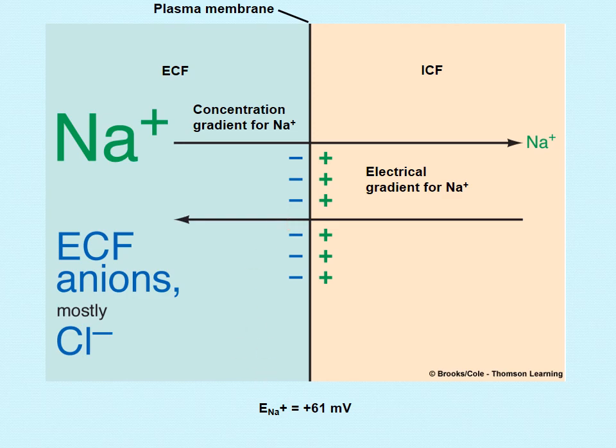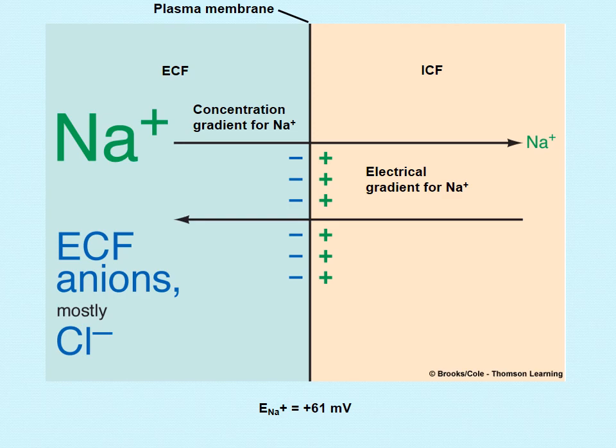Now the sodium is a positive ion, and its electrical gradient is always towards the negative side of the membrane. Since it becomes negative outside, this positive ion will be attracted towards that negative side. The sodium ion which is coming inside will move back to the outside because of these electric charges.